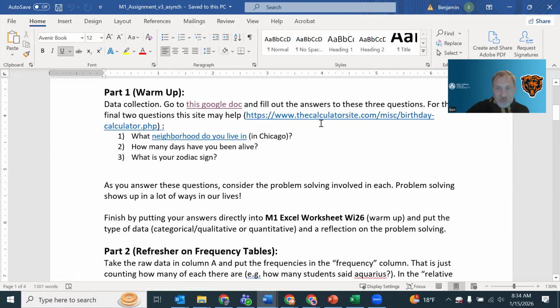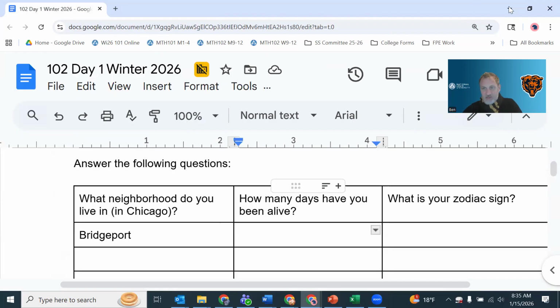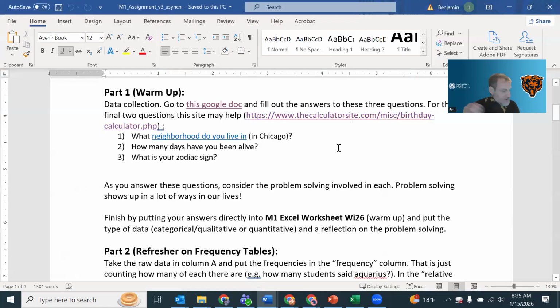I did give you a little tool here, the calculator site. Let me just make sure that link is still working. Yep, still working. I'm not going to give you my birth date, because I know you could hack into my identity.